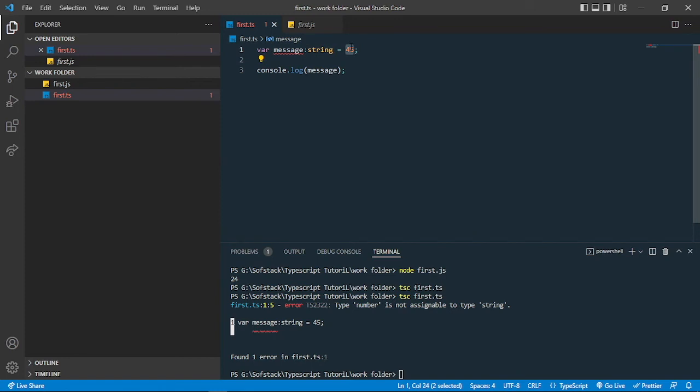I cannot set the value to a number, or this variable cannot get the value of a number or any other type if I've added this string. But if I don't add any type, then it will get any value.